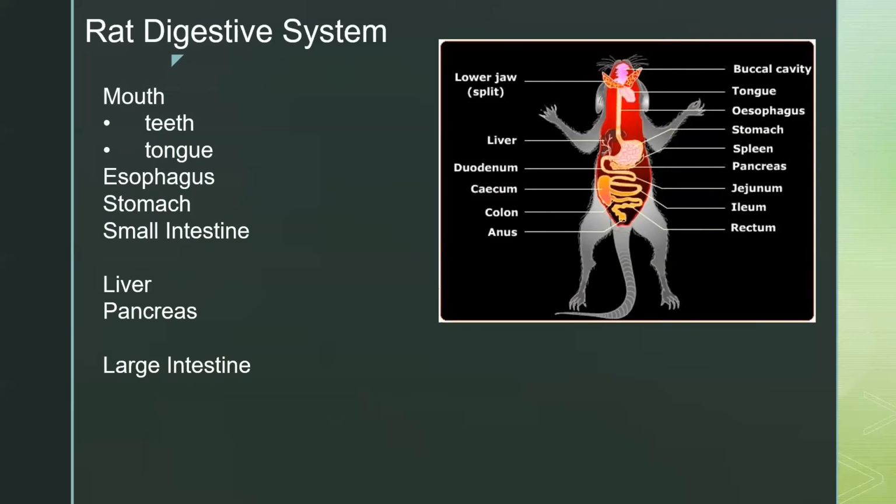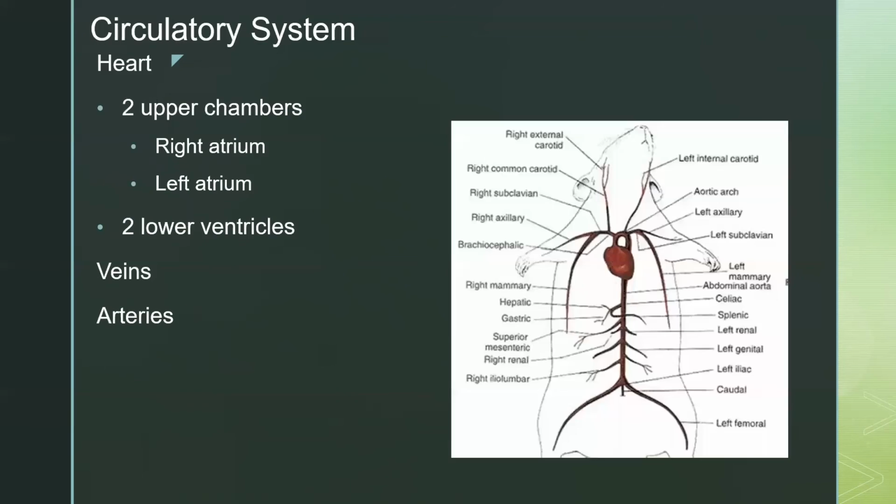So the digestive system starts in the mouth, and it contains the teeth and the tongue. And from that, the food passes into the esophagus and is directed into the stomach. And from the stomach, the food moves into the small intestine where most of the digestion occurs. And from that, we have the two digestive glands, which are the liver and the pancreas. And the small intestine is followed by the large intestine, which is also called the colon, and it's where the water and the salts are reabsorbed and where the solid waste forms. Next slide.